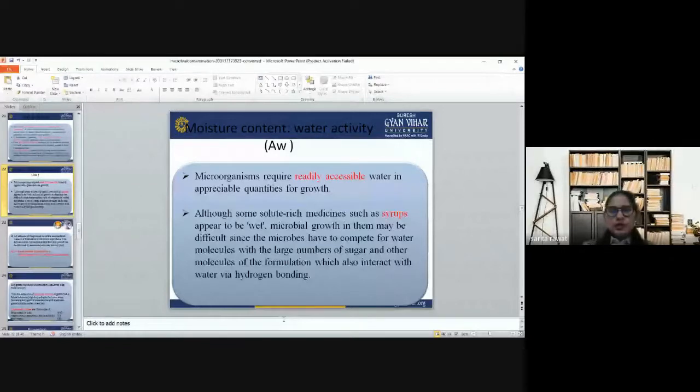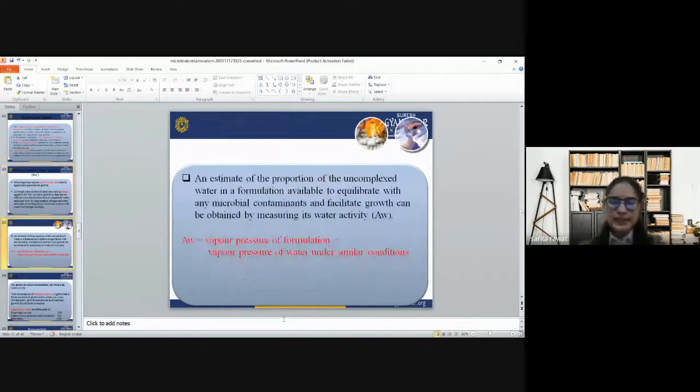Although in solute-rich medications such as syrup, microbial growth may be difficult, since the microbes have to compete for water molecules with the large number of sugar and other molecules of the formulation, which also interact with water via hydrogen bonding. So this is about the water activity in a preparation.